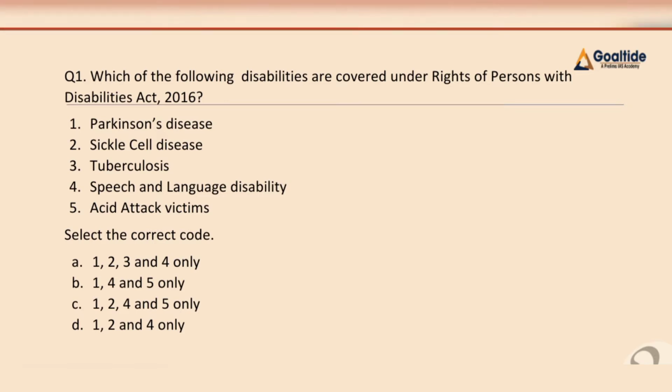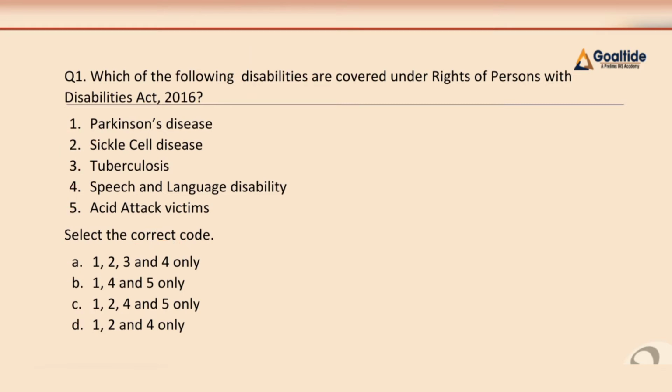Here question number 1. Which of the following disabilities are covered under the Rights of Persons with Disabilities Act 2016? Here we have Parkinson's disease, sickle cell disease, tuberculosis, speech and language disability, acid attack victim. Here we will have to find out the correct code. Here we have option A 1234 only, B 145 only, C 1245 only, and D 124 only.